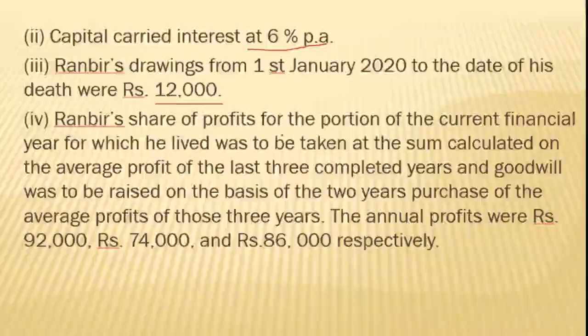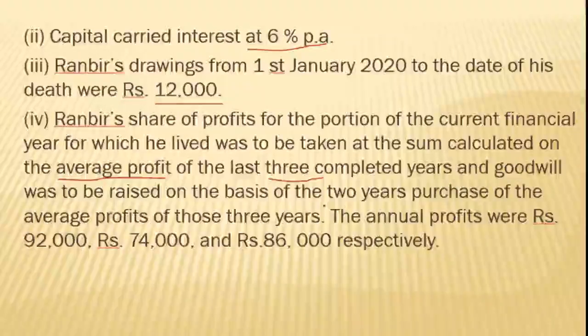Then Ranbir's share of the profits for the portion of the current financial year for which he lived was to be taken at the sum calculated on, clearly here the word average profit is given, of the last 3 completed years. So average profits of the 3 years will be taken as a base to calculate the accrued profit.